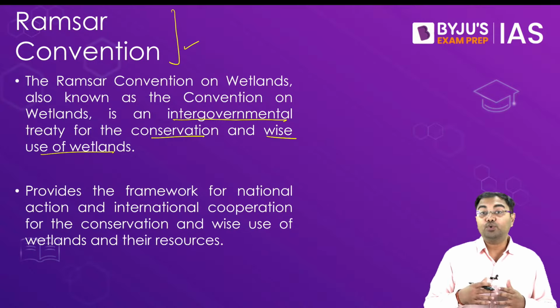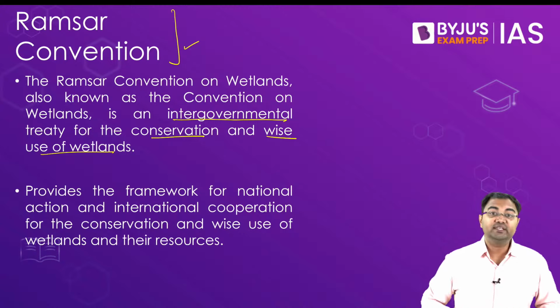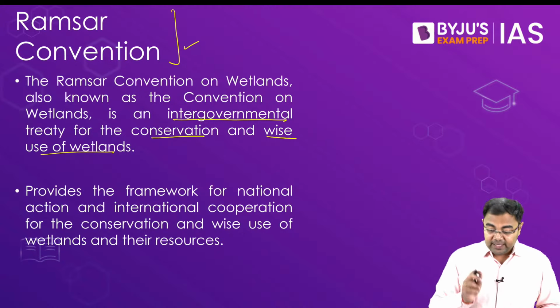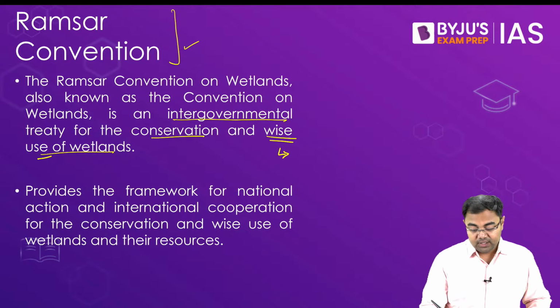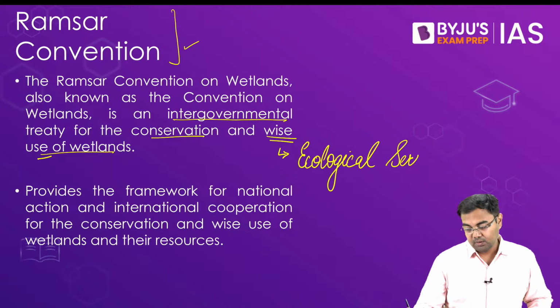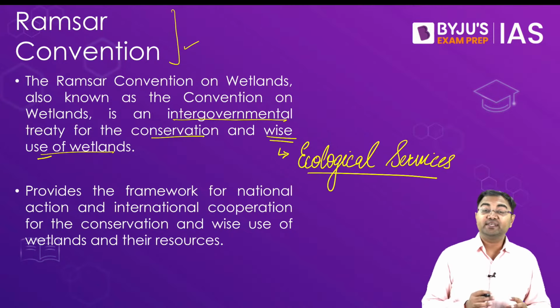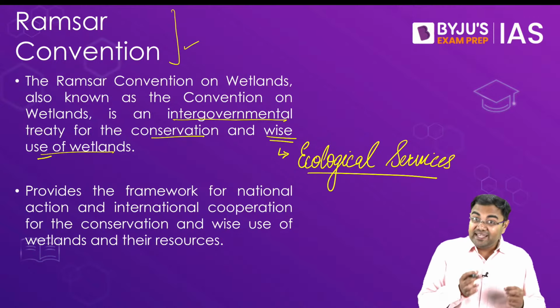It is not only about the conservation of these wetlands, but also about wise use, or how to derive ecological services from these areas.